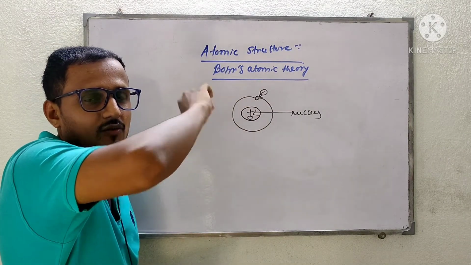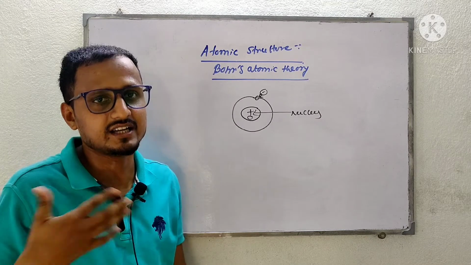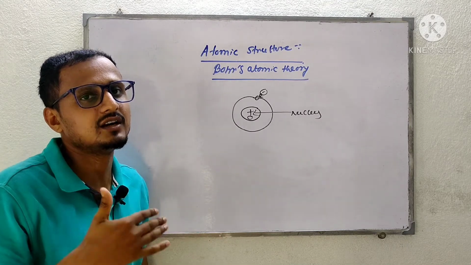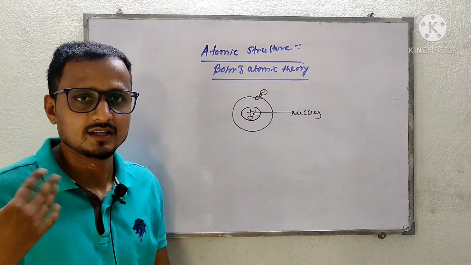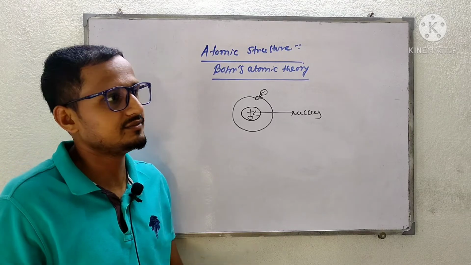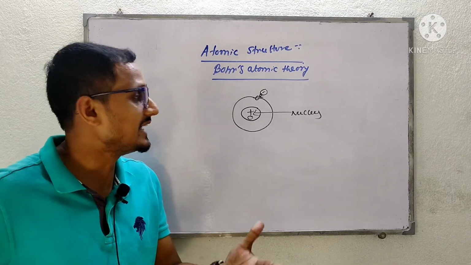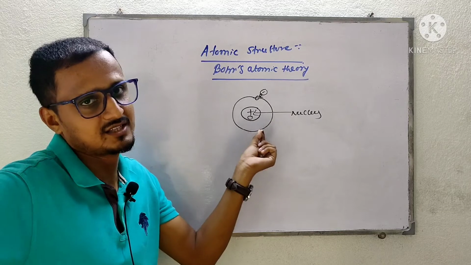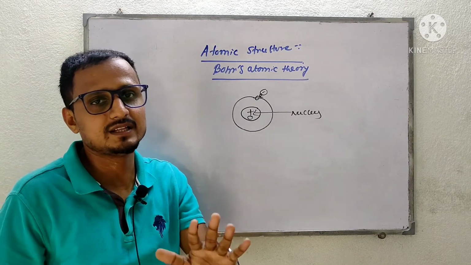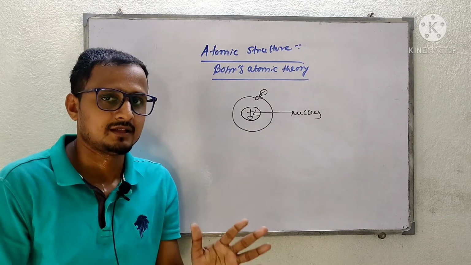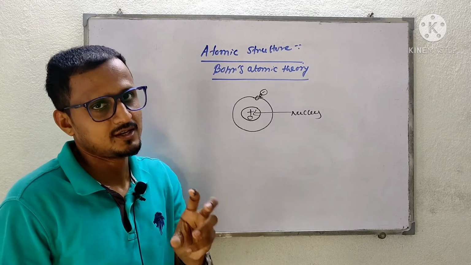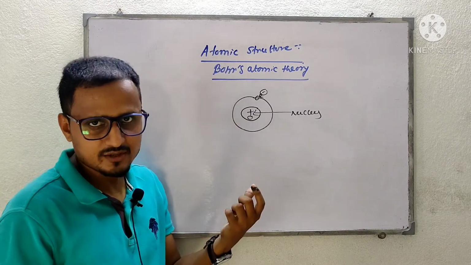If it continuously releases energy, one time will come when the energy of the electron will be finished. That time the electron will fall on the nucleus. So that will not explain the stability of an atom. This is the drawback of Rutherford atomic theory.